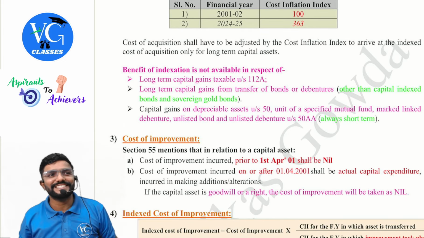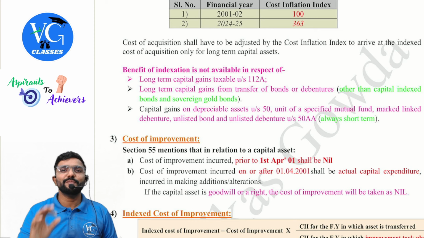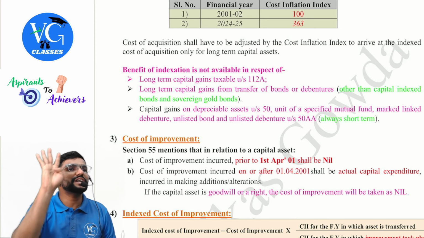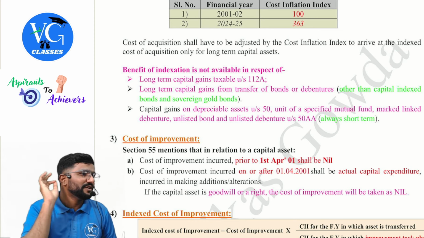But from 23rd July, they have removed it. It is available only for land or buildings sold by resident individual or HUF. For any other asset, indexation is not available. There also, there is one catch. What is it? I will cover it later.